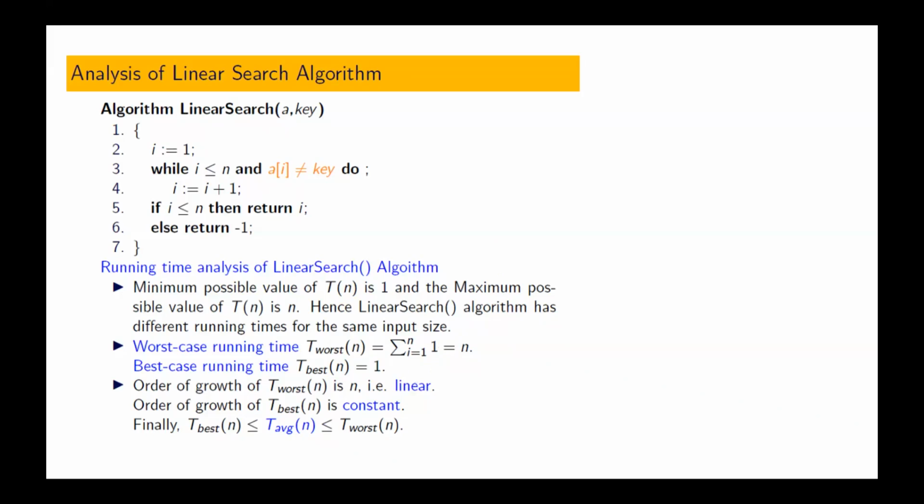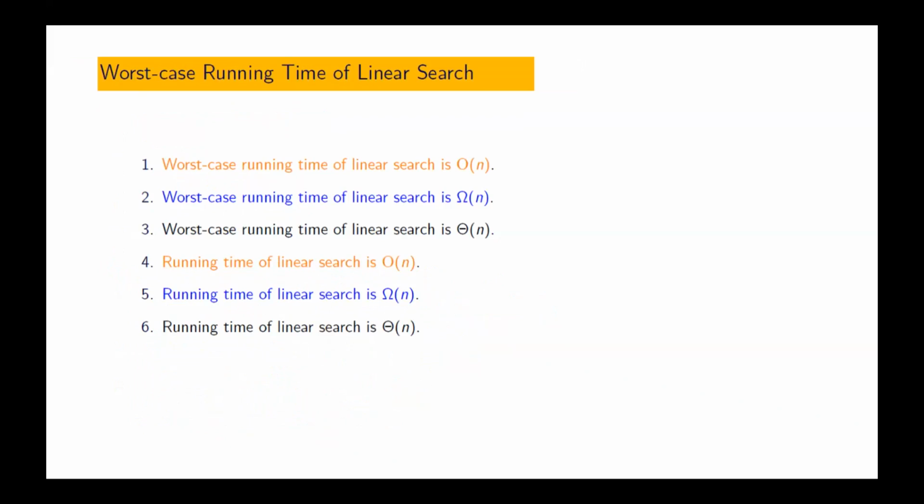So now, let us observe this. I have given six statements here. First of all, you should tell me whether they are right or wrong. Worst case running time of linear search is big O of n. Is that correct? In the worst case, what is the order of growth? The order of growth is n. So is this true?